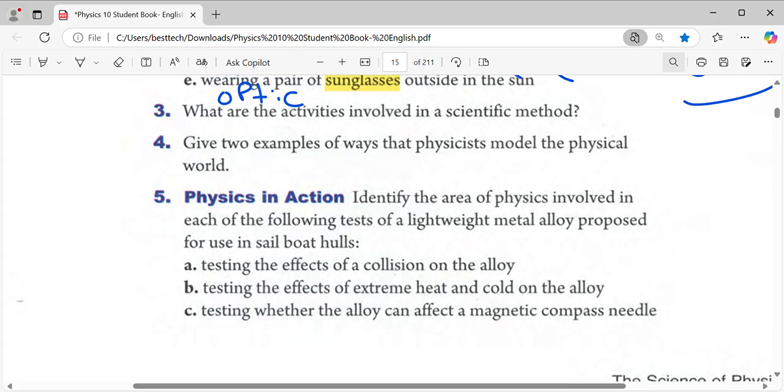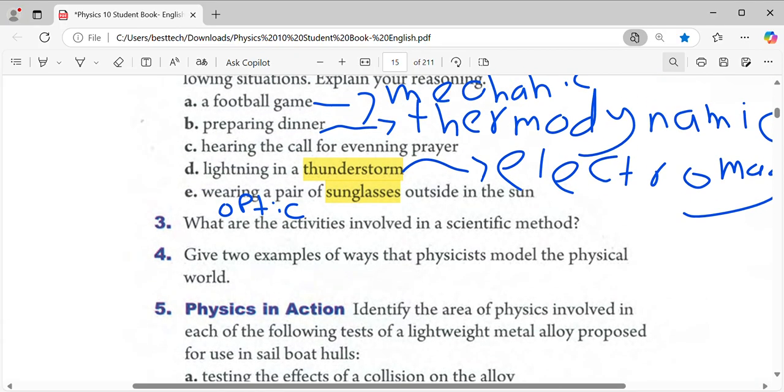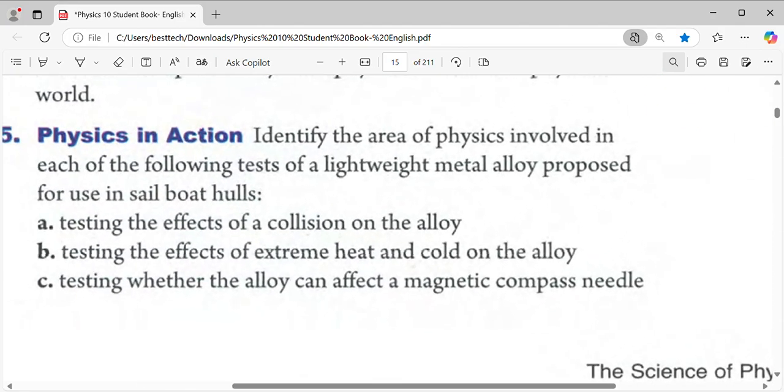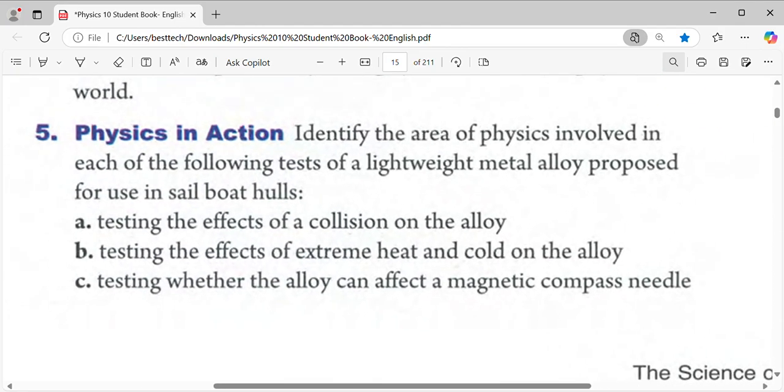Question 5 is important, guys. Like question 3, your teachers might bring this for the multiple choice. Important, guys. Okay, look. Identify the area of the physics involved in each of the following. Lightweight metal alloy proposed for use in sailboat hulls. Guys, again, same as the other questions, write the type of physics for each example. Is it mechanics or optics? Just highlight the important things that we need.